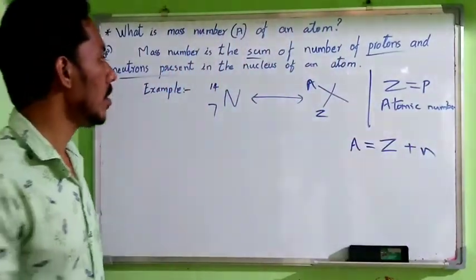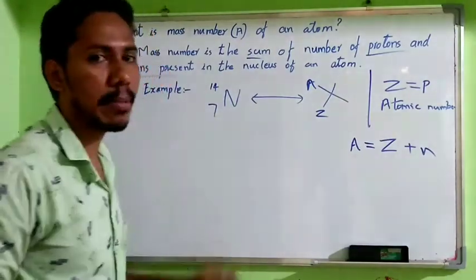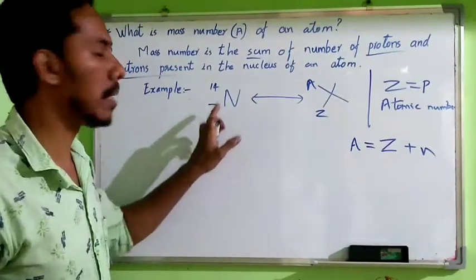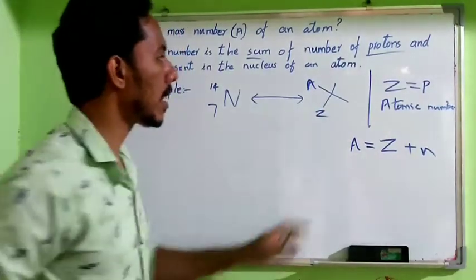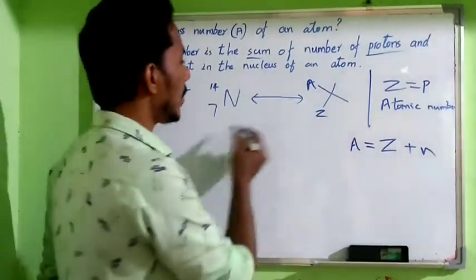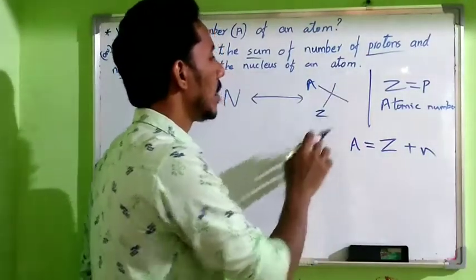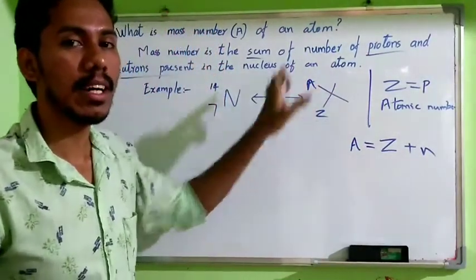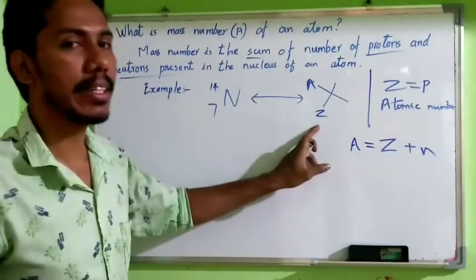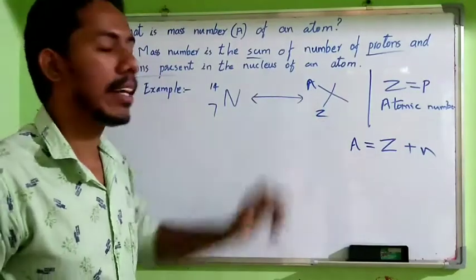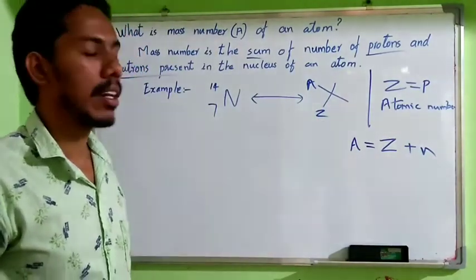Okay. For example, we can represent nitrogen. The atomic number of nitrogen is 7 and the mass number is 14. For any element, we can represent it as X. The atomic number is written at the lower side and the mass number is written at the upper part. It is the representation of an element. Z is the atomic number or number of protons. A is the sum of the number of protons and neutrons. So, this is the general representation.